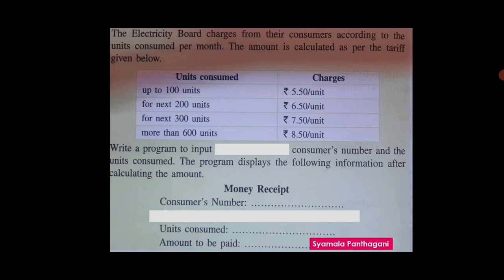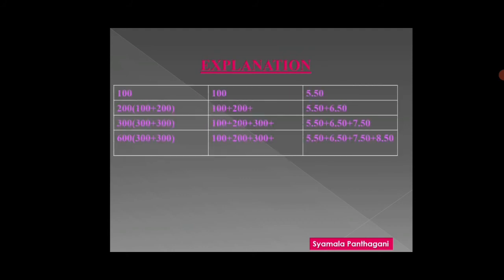Now, I would like to give you some explanation before going to write this program. A small explanation only. Once go to the question.